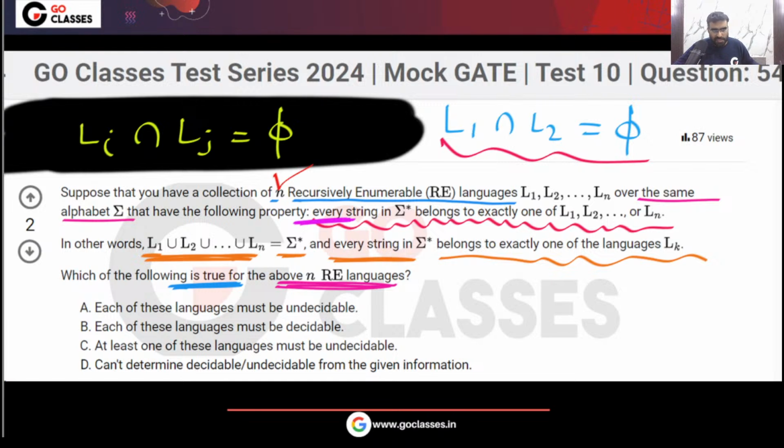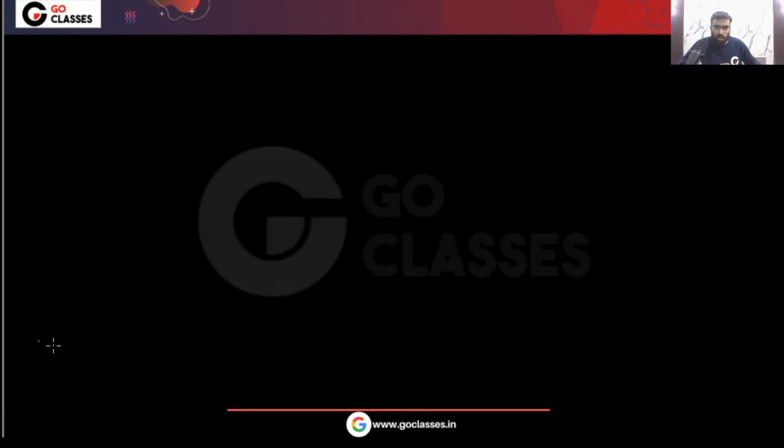So what will be the correct answer? This question is actually very easy. Many of you might be thinking that this is a complicated question, but I want to tell you one thing: this is an extremely easy question for 2 marks. There is a popular theorem in theory of computation.